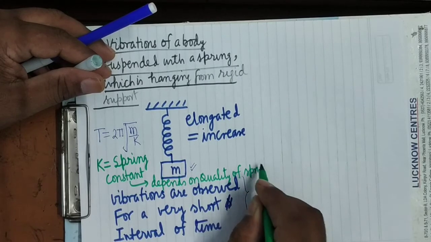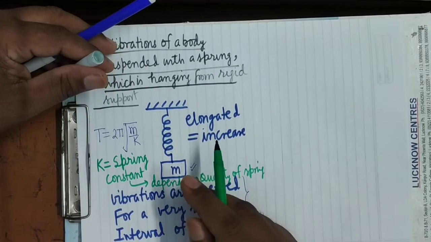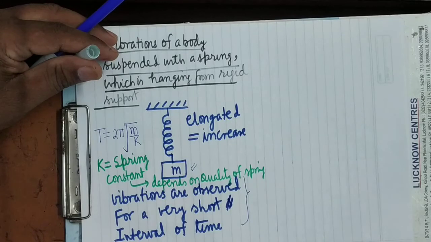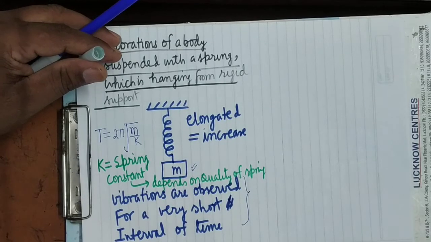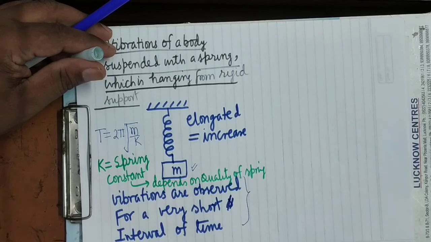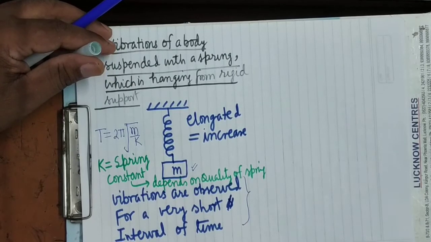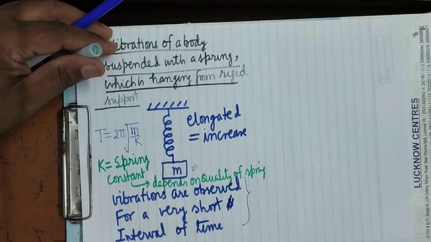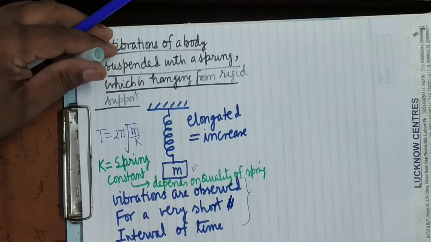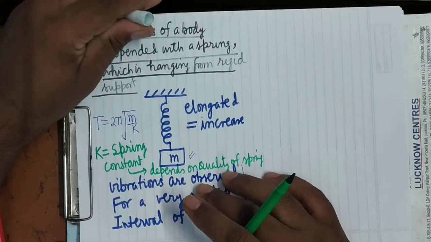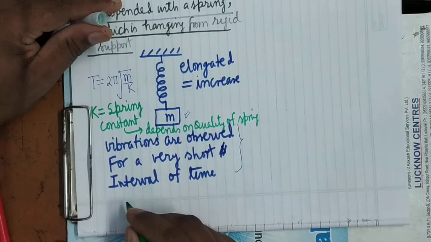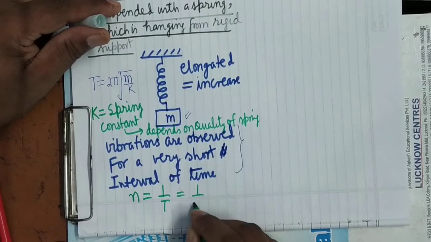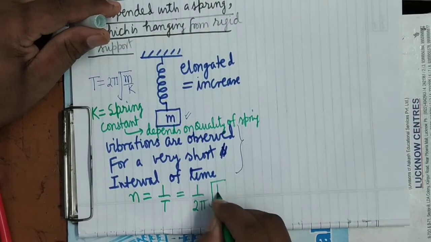Now see here. For a hard spring which cannot be compressed easily, for example, which are used in trucks, but the springs which are used in pens are very soft, you can very easily compress them. So for a hard spring the value of k will be more, for a soft spring the value of k will be less. Now what will be the frequency here? Frequency n equals 1 upon T, so it will be 1 upon 2 pi root k upon m.